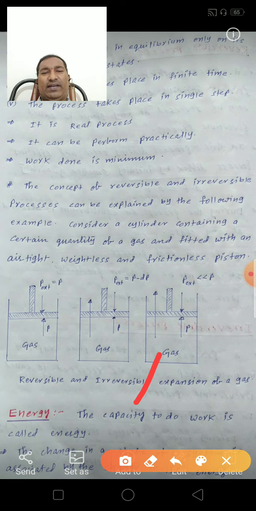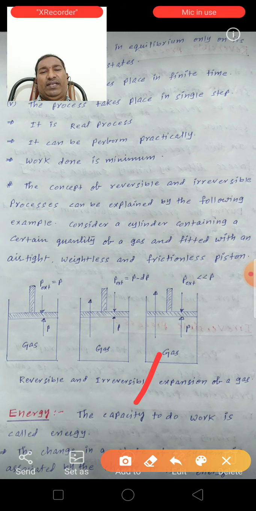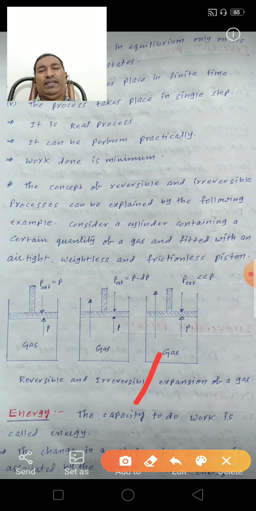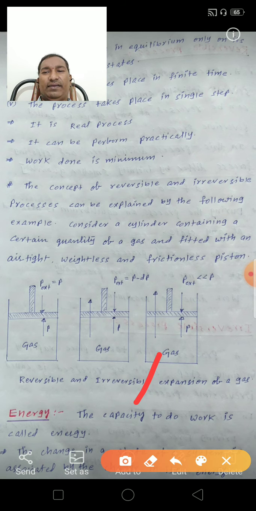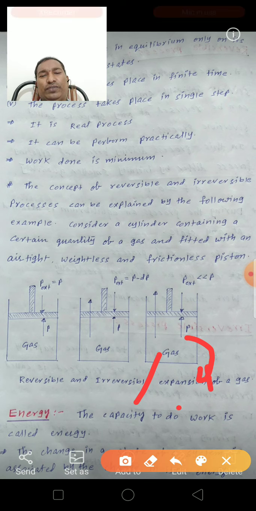See here in the third one, the external pressure on the piston is decreased by a large amount compared to P gas, so the gas expands rapidly in a single step and reaches equilibrium in its final state. So this expansion takes place in an irreversible manner. This third diagram shows the expansion is irreversible.